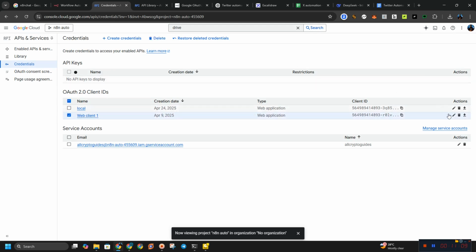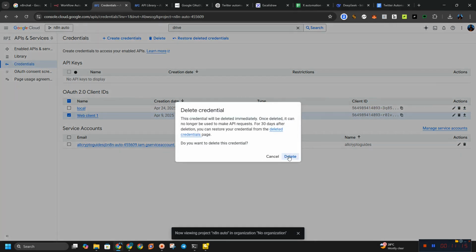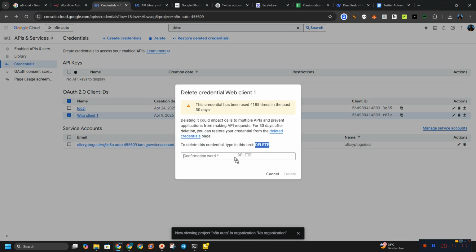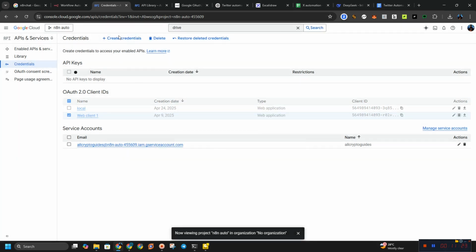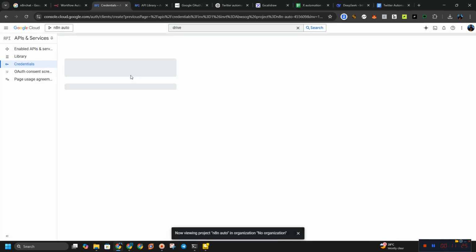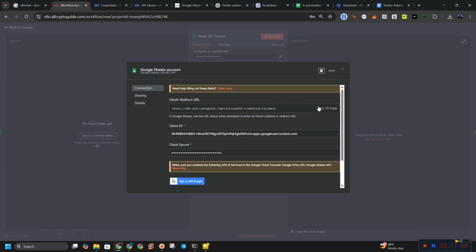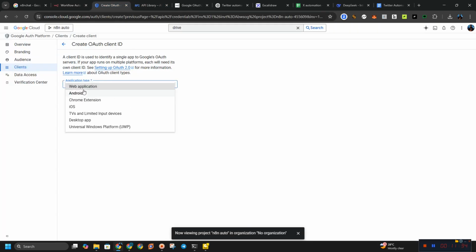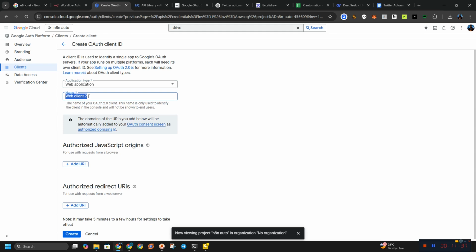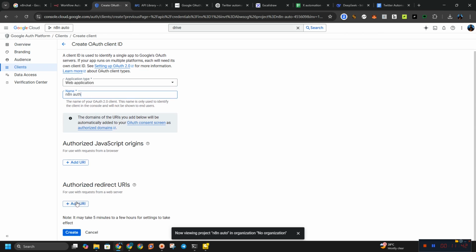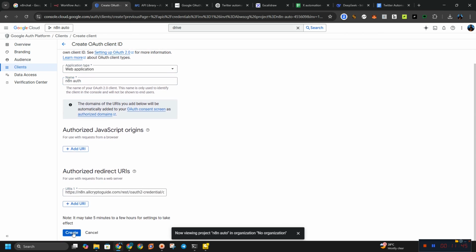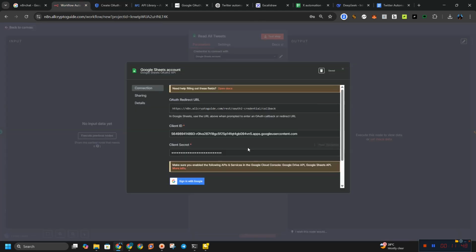Okay, so let me delete this. Delete it for now because you guys have seen my secret. Let me create a new one. As you can see, both the ID and secret. I'm going to copy this redirect URL. The application type should be a web application. I'll name it n8n auto, and I'm going to paste this URL there, and I'm going to create it. After creating it, I'm going to put it there and connect.